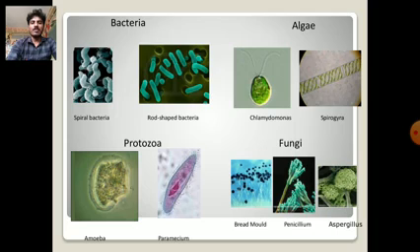In bacteria, for example, the first figure shows a spiral bacteria, and the second one is a rod-shaped bacteria. Next, algae: the first image shows chlamydomonas, the second one is spirogyra. In protozoa, the first one is amoeba, the second one is paramecium. In fungi, the first one is bread mold, the second one is penicillium, and the third one is aspergillus.